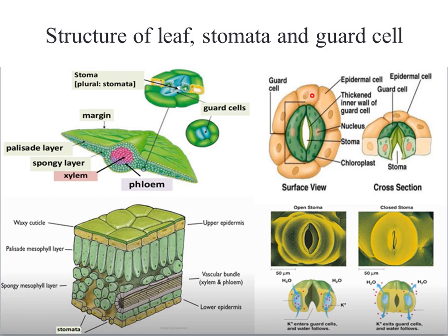But the epidermal cells have an even outer surface, and they don't have any nucleus, chloroplast, or other organelles in their structure. So they have other roles in the process of opening and closing of stomata as compared to the guard cell. The guard cell has a more pronounced or prominent effect on opening and closing of the stoma or stomata.